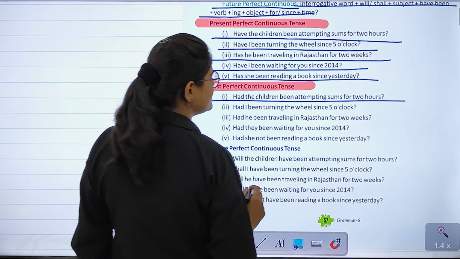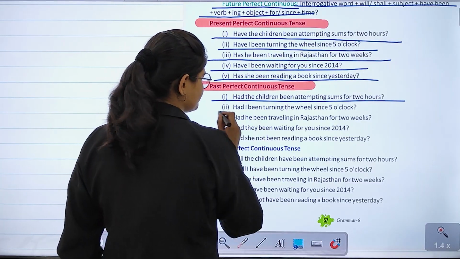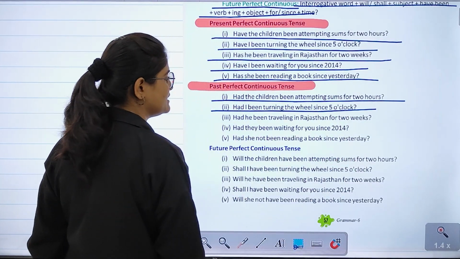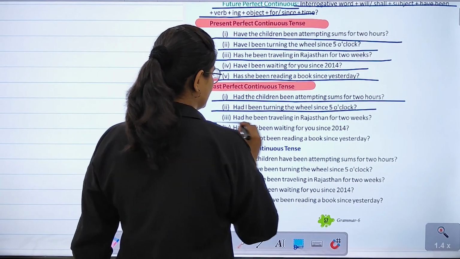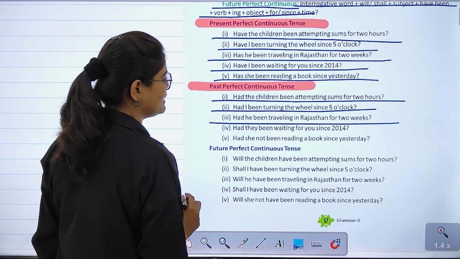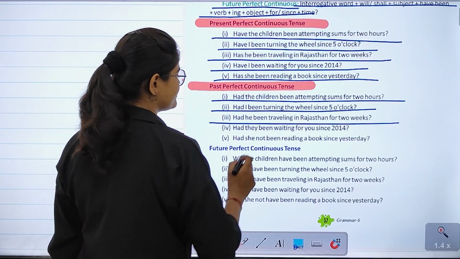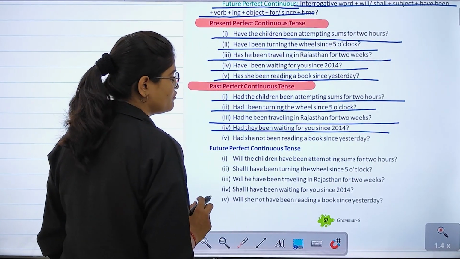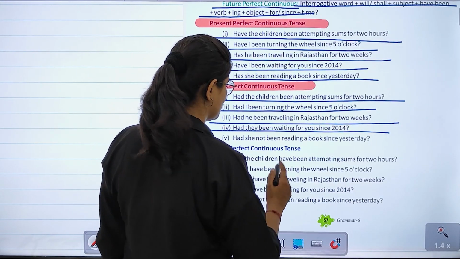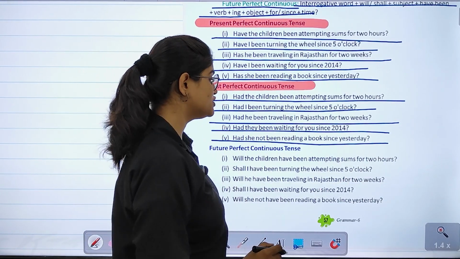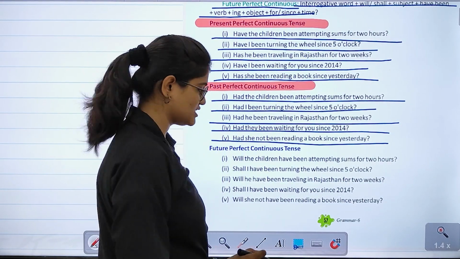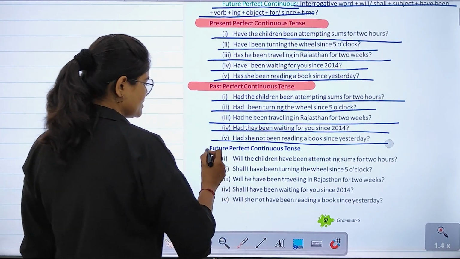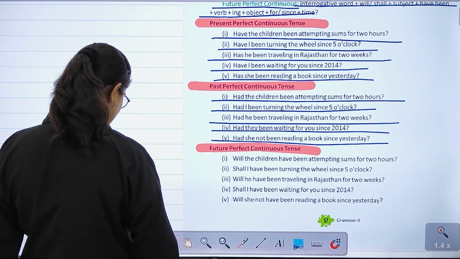Had the children been attempting sums for 2 hours? Had I been turning the wheel since 5 o'clock? Had he been traveling in Rajasthan for 2 weeks? Had they been waiting for you since 2014? Had she not been reading a book since yesterday? After that, the last is the future perfect continuous tense.